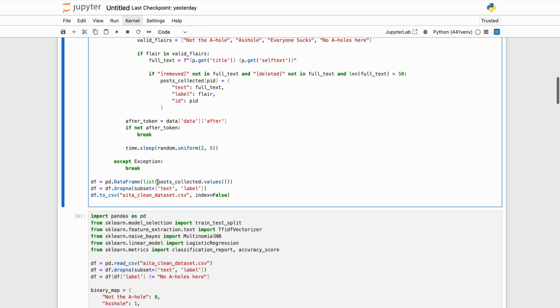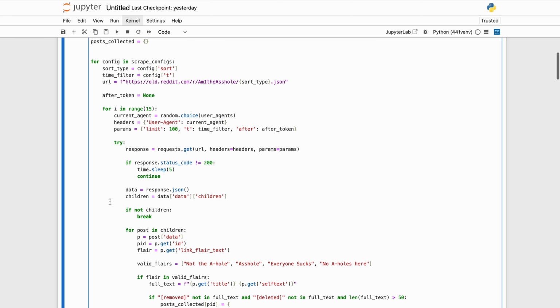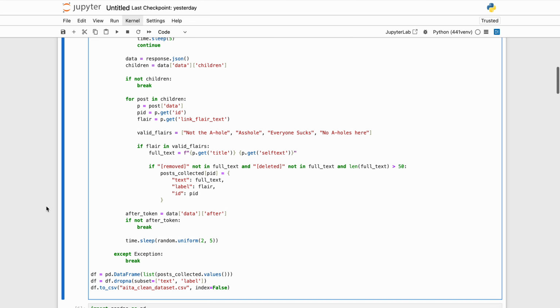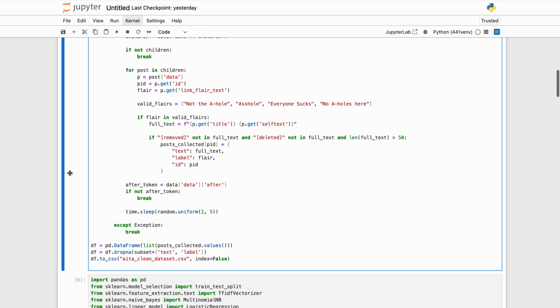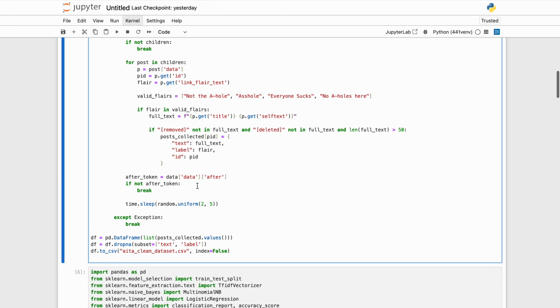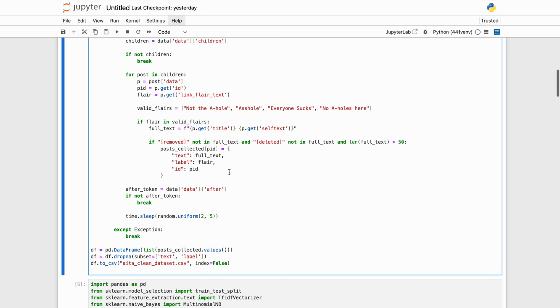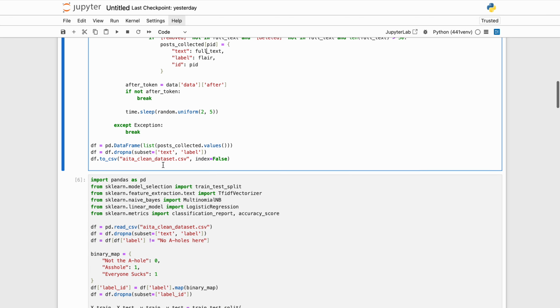Some problems that came up with the code were that while we were doing this, there were controversial posts initially that we included. The problem with the controversial posts was that they didn't even have a classification on them by the moderators, so a machine wouldn't know what the label was. It was just classified as unknown. And the second thing, which was the biggest problem, was that we had a lot of label noise, which happened because a lot of posts were either removed or deleted, which we account for here, just to clean up and get the proper data that we have here.